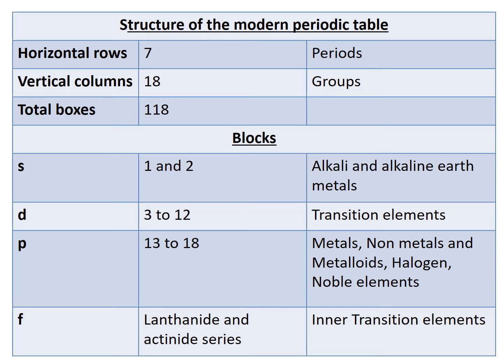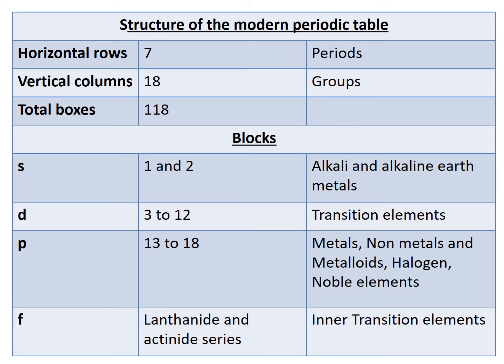Now suppose I tell you that an element belongs to group 18, what information does this give you? It helps me understand that it is a noble element. Suppose I tell you that an element belongs to group 3, it means it's a transition element. Suppose I tell you it belongs to group 17, it means it's a non-metal. So whenever you understand the position of an element in the modern periodic table, it tells you which type of element it is.